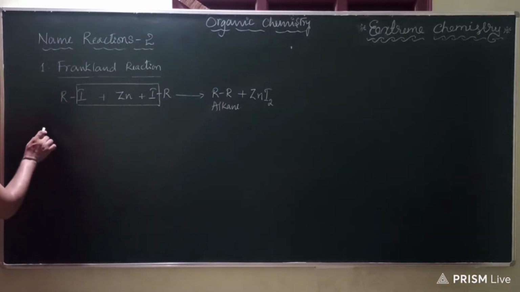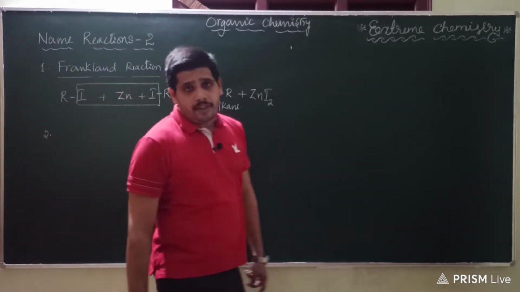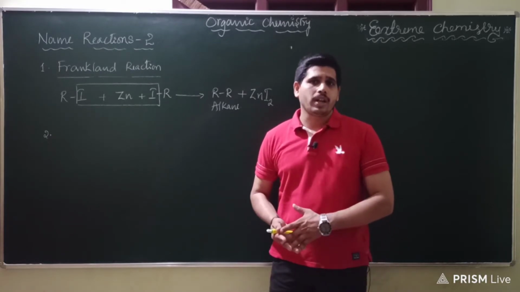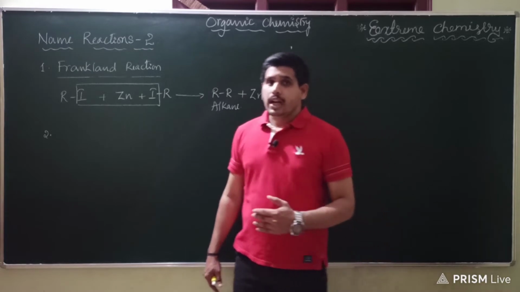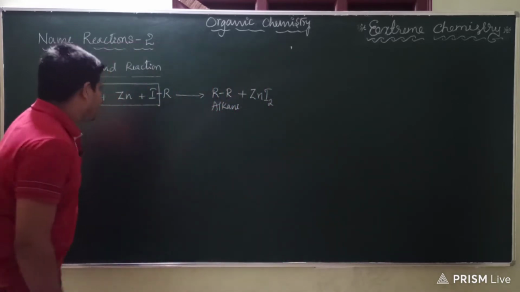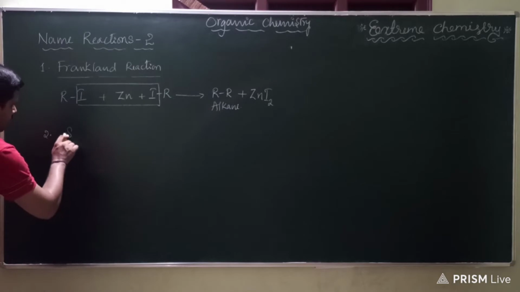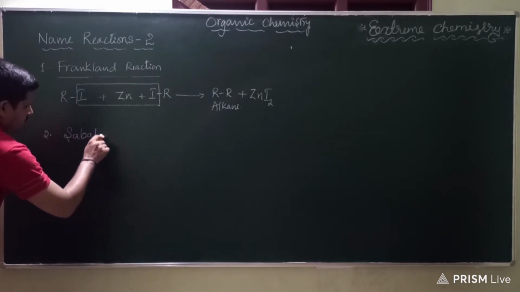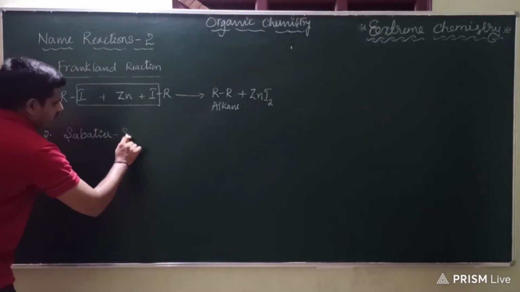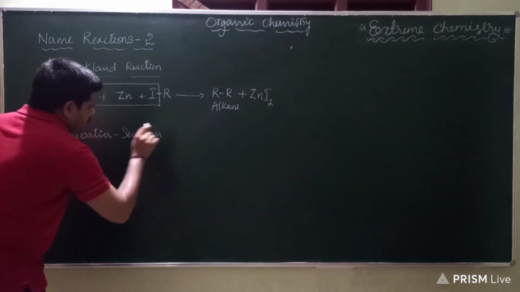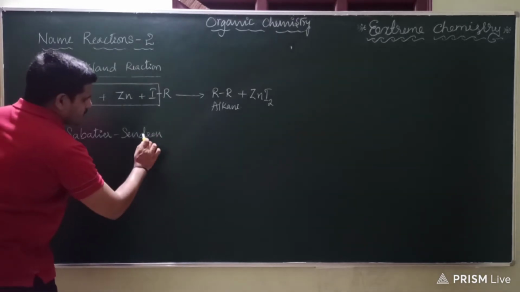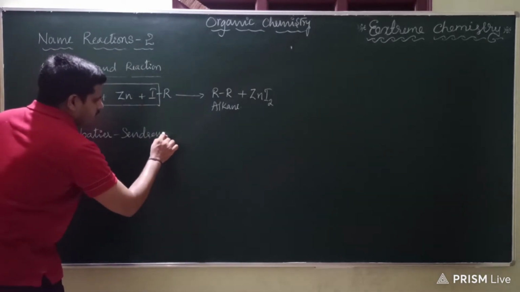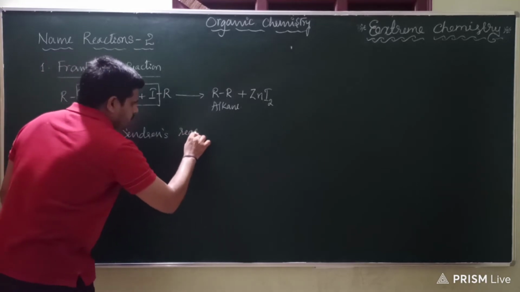I'll move on to the second method today, which is from unsaturated hydrocarbons. What are unsaturated hydrocarbons? As you know, multiple bond compounds, either carbon-carbon double bond or carbon-carbon triple bond compounds. The name of the reaction is usually known as the Sabatier-Senderens reduction. So here I will write Sabatier-Senderens reaction.